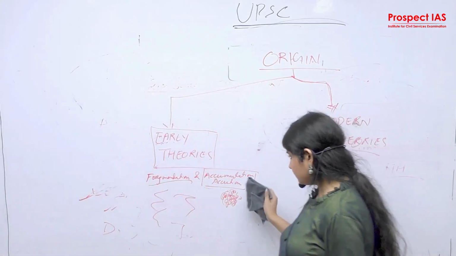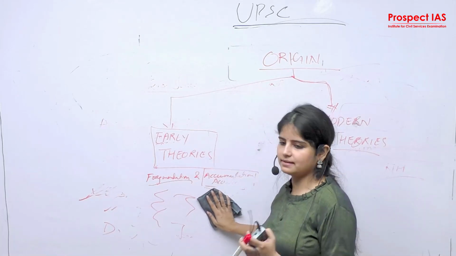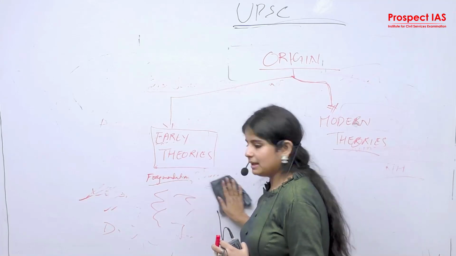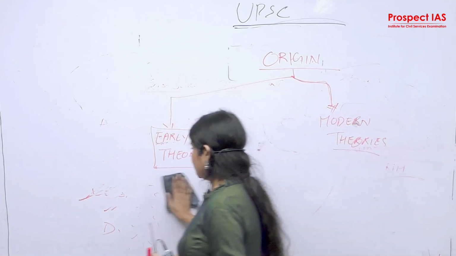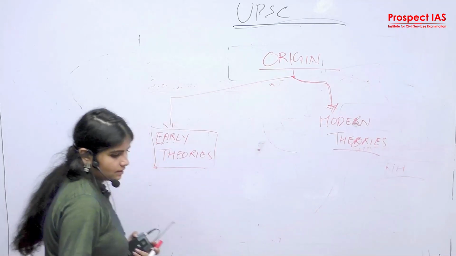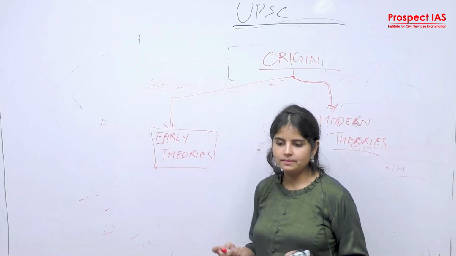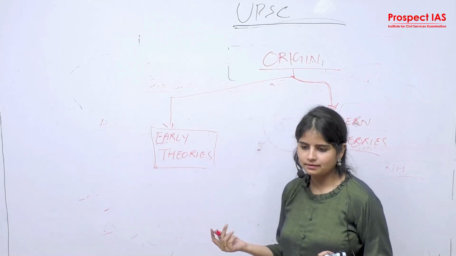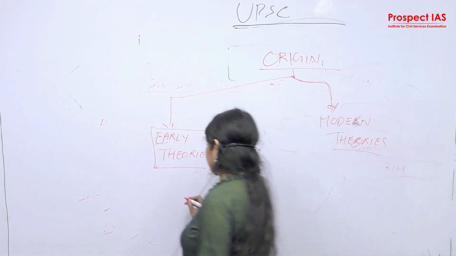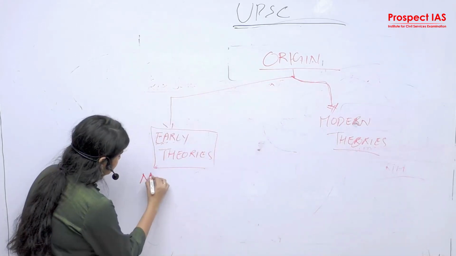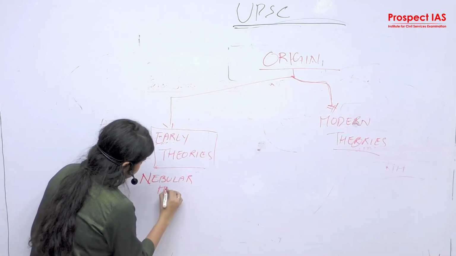How? The first theory was the Nebular Hypothesis. You might have studied it in standard 6 and 8, I don't know. There was a tiny disc-like structure called the nebula, and the hypothesis was given by whom? If you have studied, Immanuel Kant and Laplace. Yeah. The first theory is the nebular hypothesis.